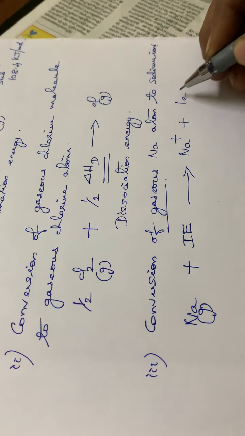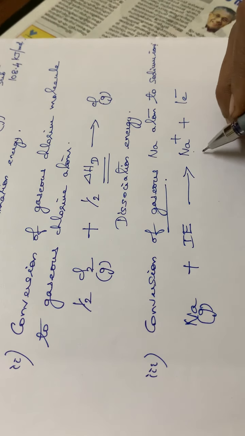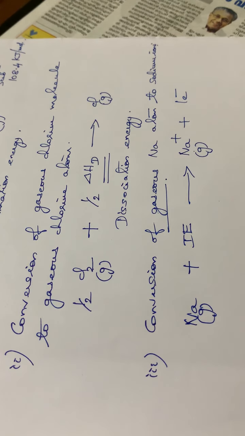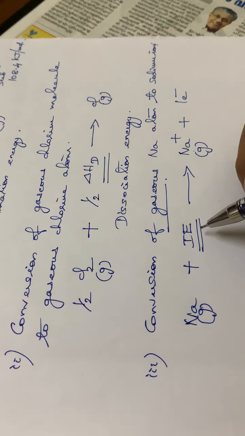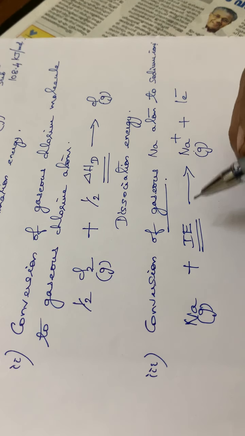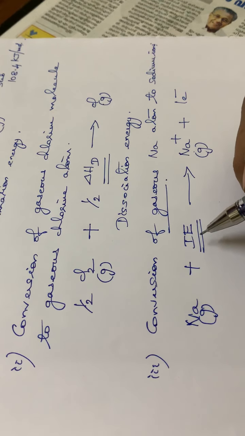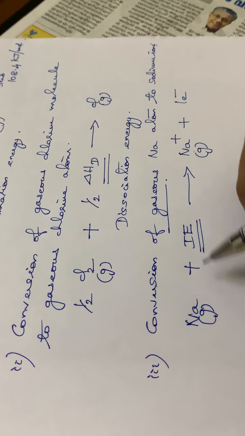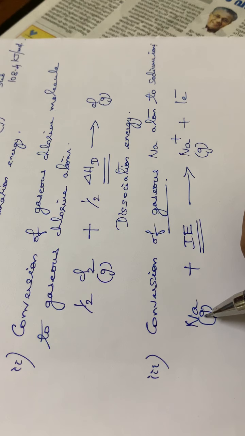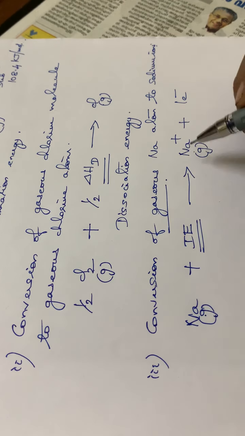That means it will be in the ionic form, Na+ plus 1 electron. Here this Na+ is also in the gaseous state. So here the energy used up is the ionization energy. How will you define ionization energy or the ionization enthalpy? This ionization enthalpy is the amount of energy required to convert 1 mole of gaseous sodium atom into sodium ion. So this energy is called the ionization enthalpy.